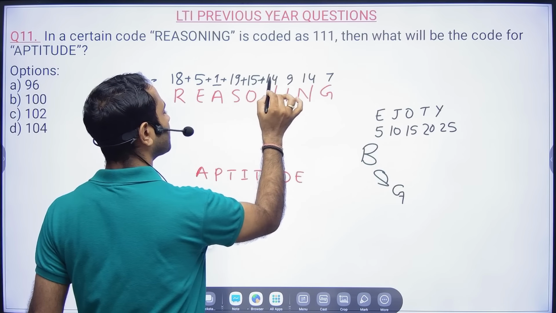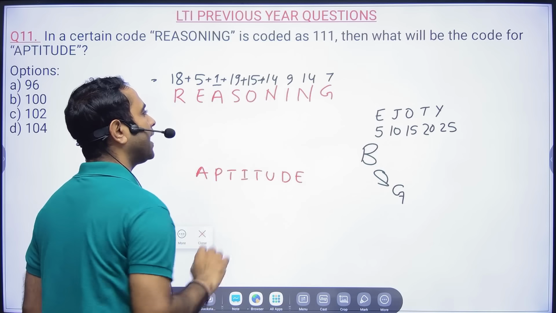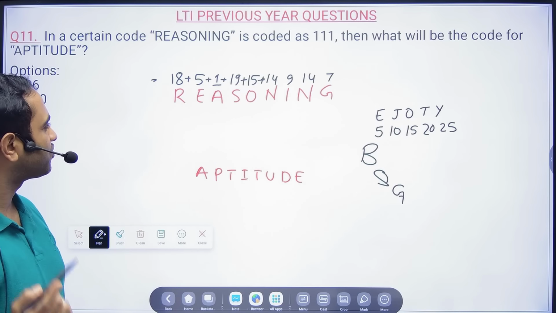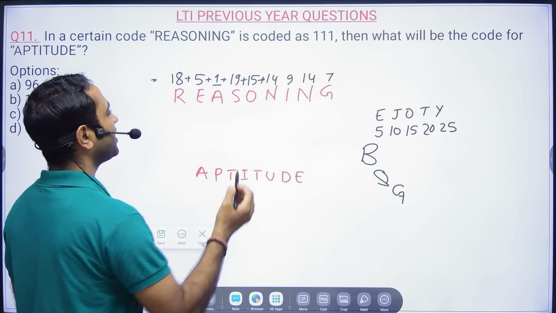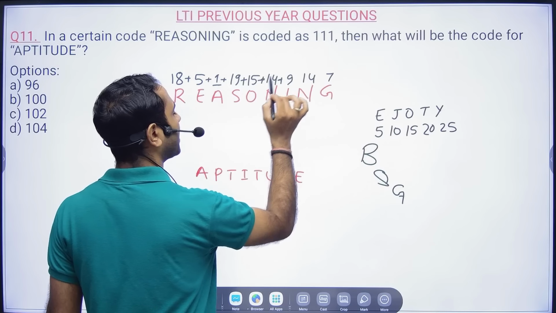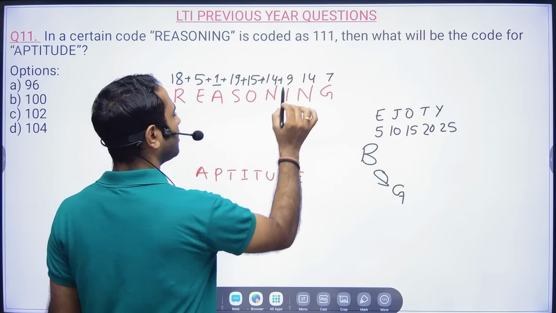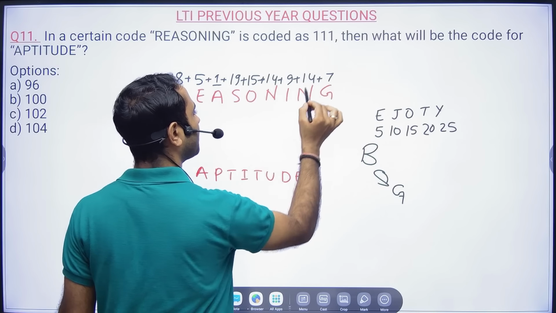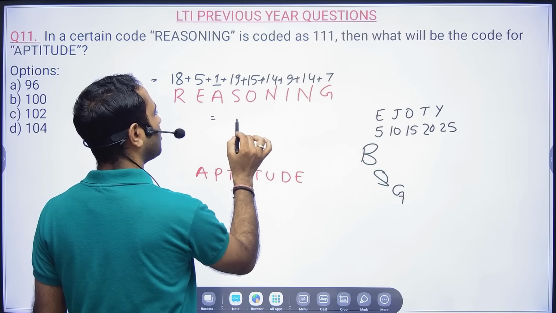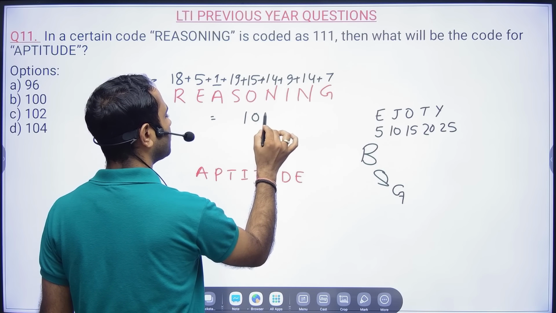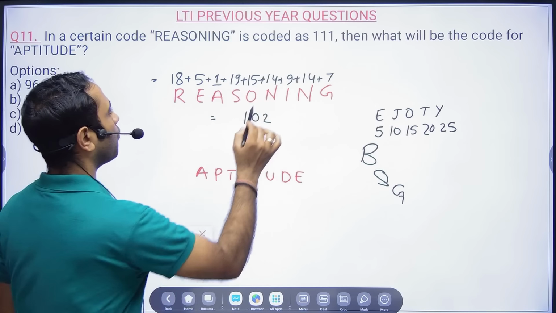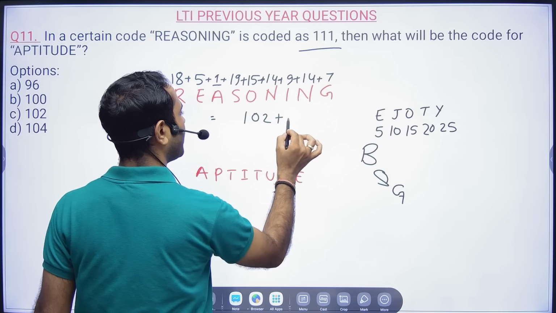58 plus 16. 58 plus 2 is 60, 72. 72 plus 9 is 81. 81 plus 4, 85, 95. 95 plus 7 is 102. But it is 111. So we are short by 9.